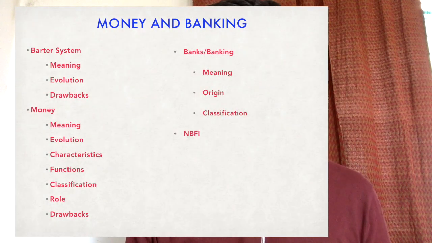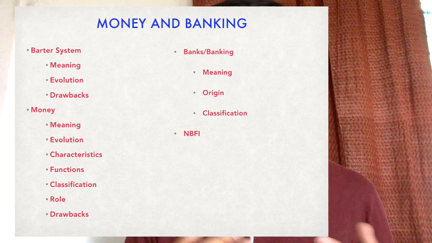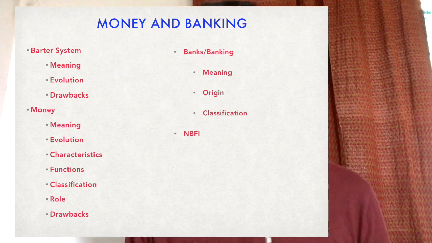So as a result of it, today I am making a video on the economics part of the class 10 SEBA syllabus. The first chapter we will look at very briefly is called money and banking. We will broadly divide it into three or four main parts. For example, we will divide it into sections such as the barter system. We will be looking at the evolution of the barter system, the meaning of the barter system, and also some of the drawbacks of the barter system.